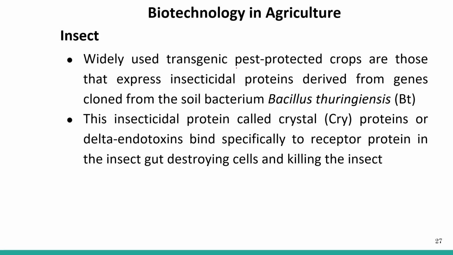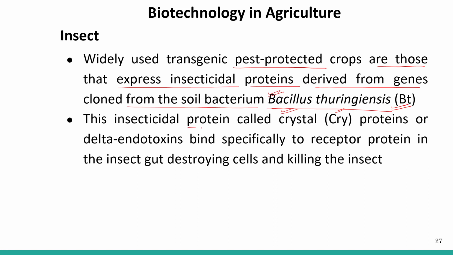Widely used transgenic pest protected crops are those that express insecticidal proteins derived from genes cloned from the soil bacteria Bacillus thuringiensis. We all know we have one particular session to understand Bt cotton, and this Bt gene has been taken out from Bacillus thuringiensis. Actually, the gene is called the cry gene.